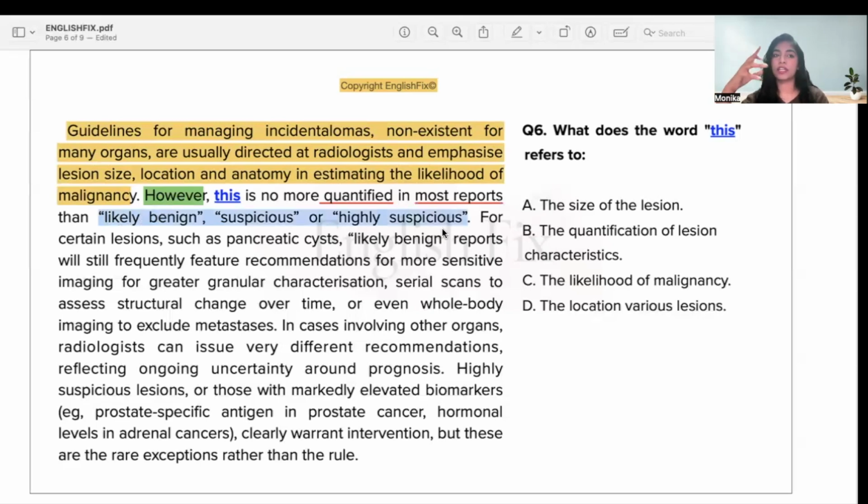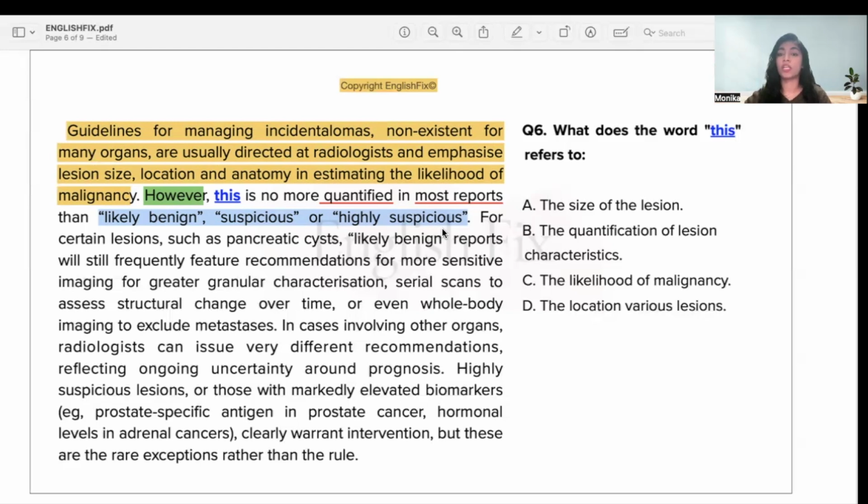So this is not a method. The guidelines are usually directed at radiologists, and they usually focus on these things if we want to figure out the likelihood of malignancy. But this method is not better, definitely. This is not more measured. This does not give us better numbers in most of the reports than simply saying likely benign, suspicious, or highly suspicious. So the guidelines are not better because they're focusing on the wrong thing.